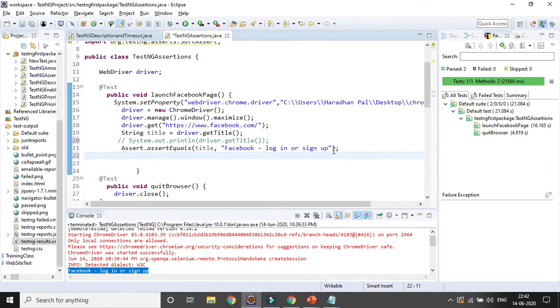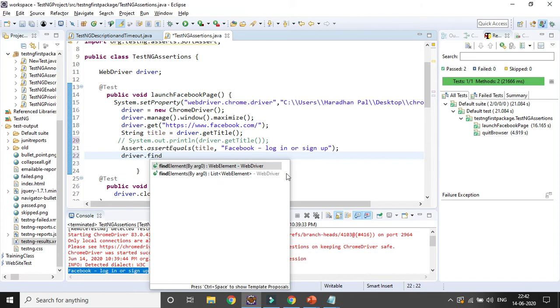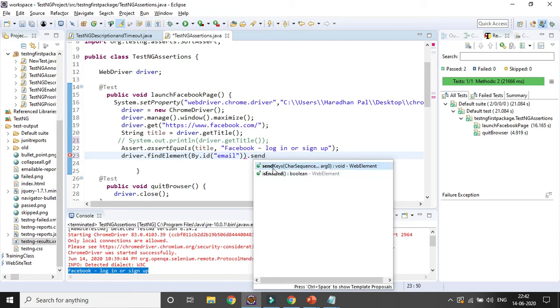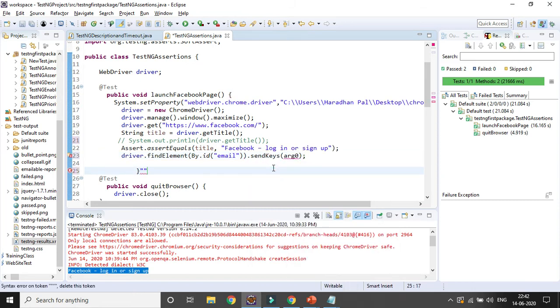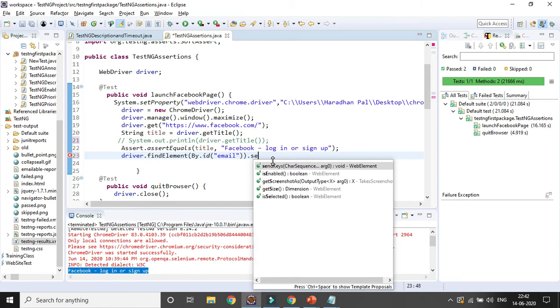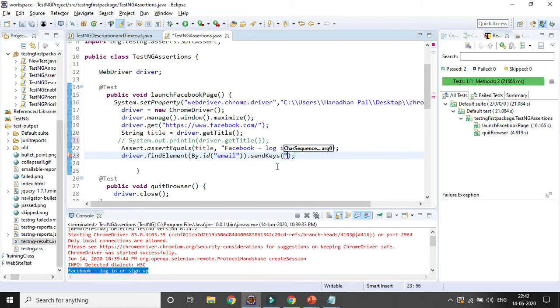So driver dot find element by id, and you can give the id of the email field, and then you can enter some value. Send keys. Suppose I am entering the value.